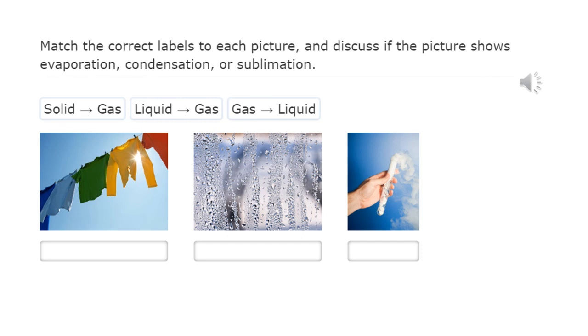So the answers that you should have got is that the clothes drying on the line is going from liquid to gas. All that water in the clothes is drying off, liquid to gas, and that is evaporation. The water on the glass there is gas to liquid. It was gas when it was in the air and now it's hit the cold glass and it's become liquid, and that is condensation. And the solid straight to gas is our very cool one, sublimation.